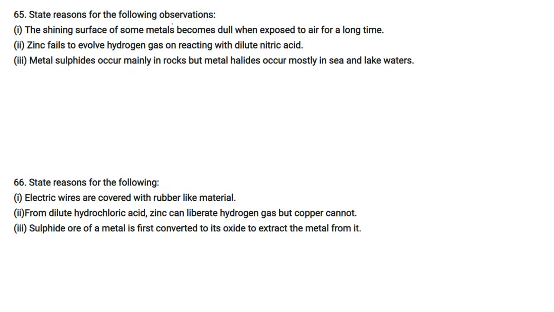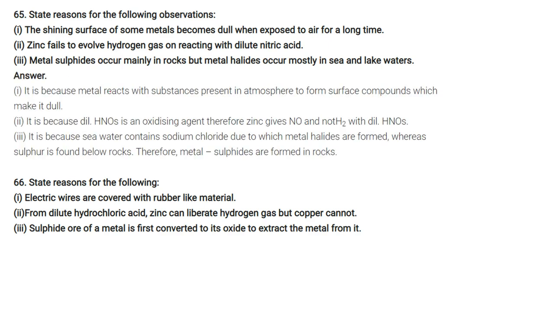State reason for the following observation. The shining surface of some metal becomes dull when exposed to air for a long time. This is because the metal reacts with substances present in the atmosphere to form a surface compound, which makes it dull and non-lustrous. Zinc fails to evolve hydrogen gas on reacting with dilute nitric acid. Why? Because dilute HNO3 is an oxidizing agent. Therefore, zinc gives NO and not H2 with dilute nitric acid.